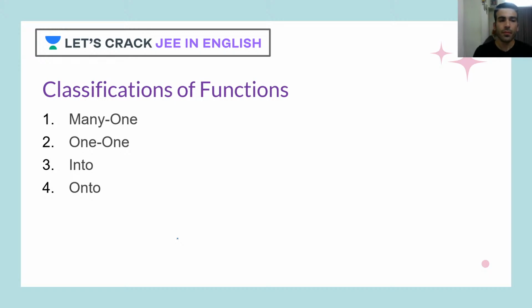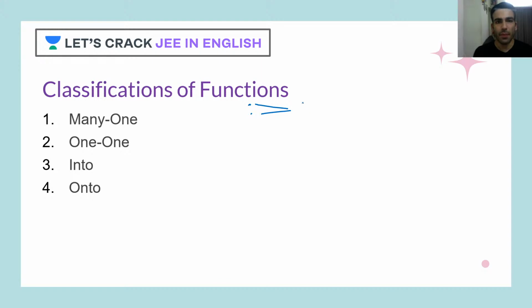Okay. So what is this many one? Many one is basically when different elements of set A, or I can say different elements of the domain, have got the same image.